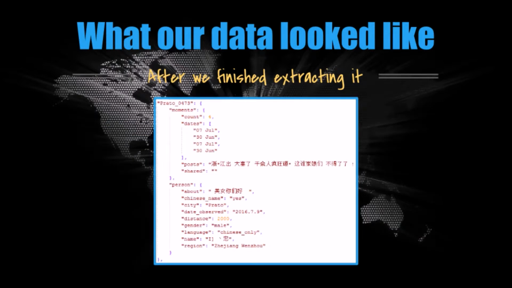We trained a special OCR program in order to extract all the possible information we can find in all of these screenshots. Then, we compiled a list of all of our users, classified them by the city where we encountered them, and added all the information that we found. Thus, for each person we have 2 main items: their personal information and their posts. For their personal information, we had their name, their gender, their city, the language that they primarily used, the region, and some personal comments that they wrote.